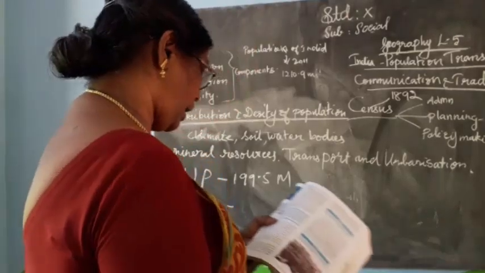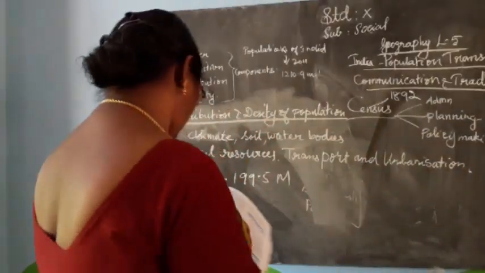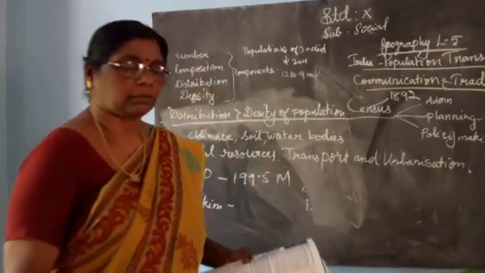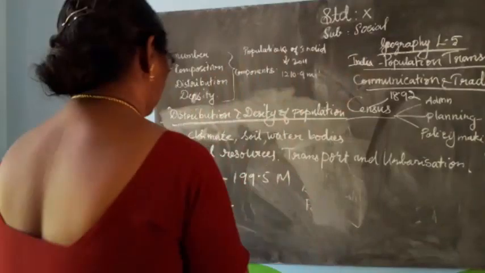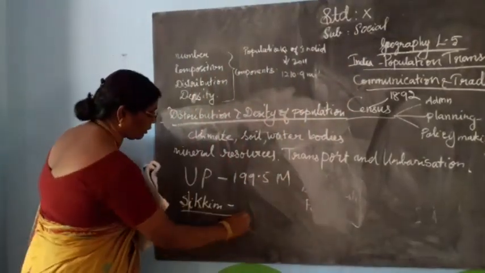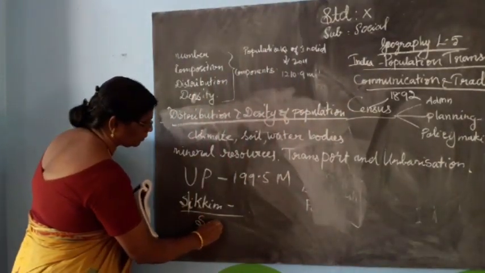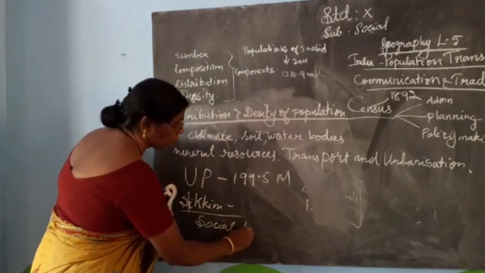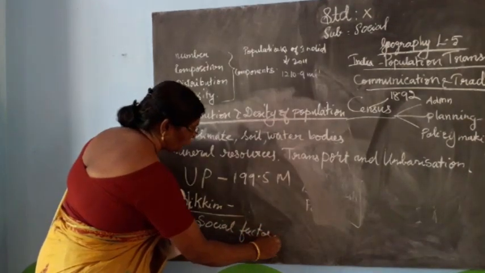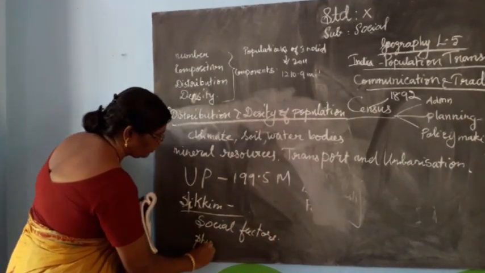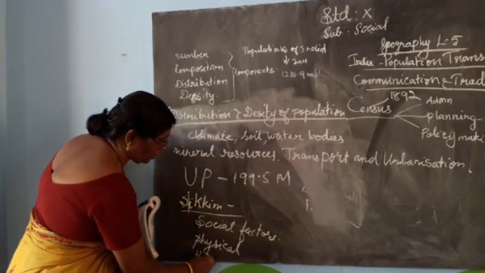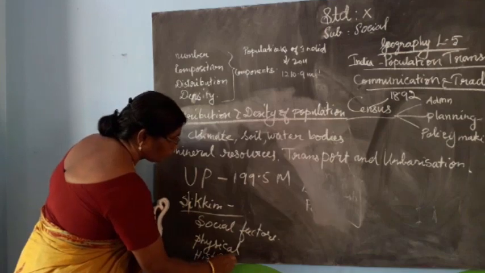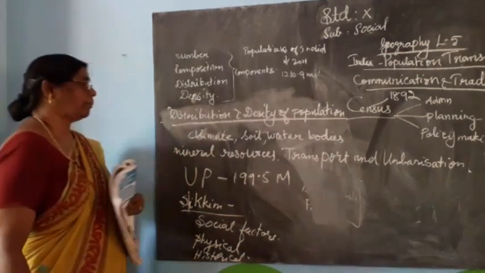The uneven distribution of population in the country results from several factors: social factors, physical factors and historical factors. These are the 3 factors in population distribution.